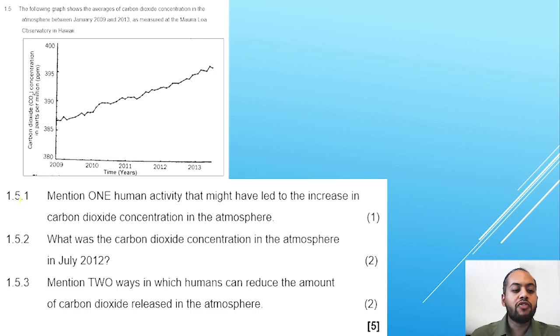So firstly, 1.5.1, you are going to mention one human activity that might have led to the increase in carbon dioxide concentration in the atmosphere. For 1 mark, what would have caused the increase in carbon dioxide concentration? So we burn fossil fuels, we undergo the process of deforestation, and we drive our cars. Any of those things would have been correct.